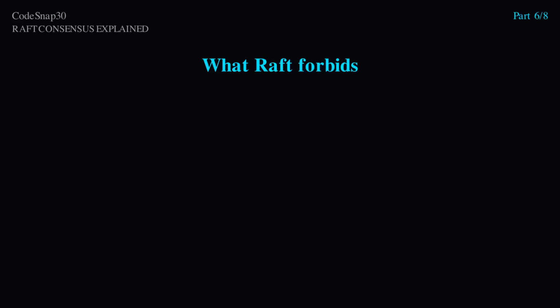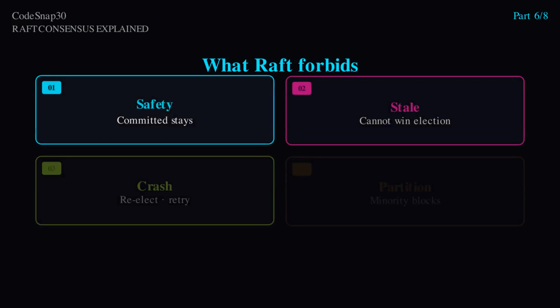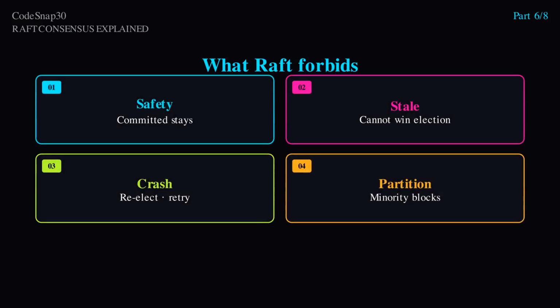Safety rules are the product customers actually buy when they buy consensus. Raft guarantees that once a log entry is committed, no future leader will omit it or replace it with a different command at that index. Election restriction enforces this: candidates with outdated logs cannot win leadership. A stale node returning from a long partition cannot delete committed history just because it still feels important.